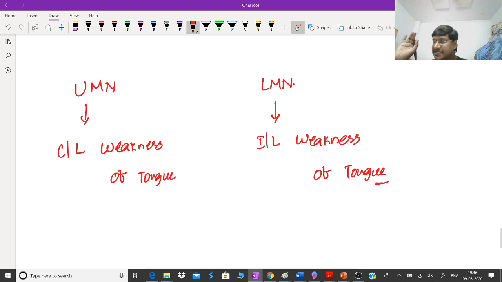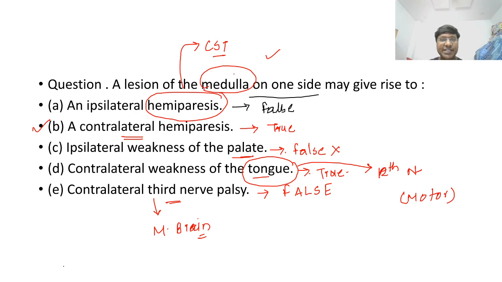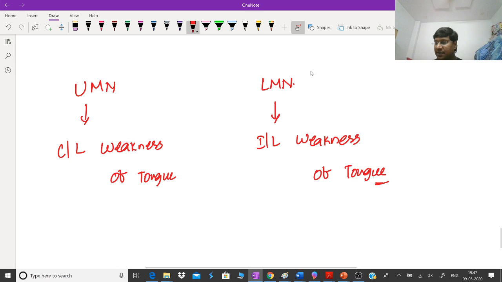Now he is telling you that the lesion is in the medulla. He is not clearly mentioning whether it is in the nuclei. So when he says the lesion is in the medulla, we should consider it as upper motor neuron. But if he clearly mentions that the lesion is in the 12th cranial nerve nuclei or in the 12th cranial nerve, then ipsilateral weakness of the tongue will hold good. Many of you were getting confused, Kasoju and Maya as well. I hope this is clear for you now.